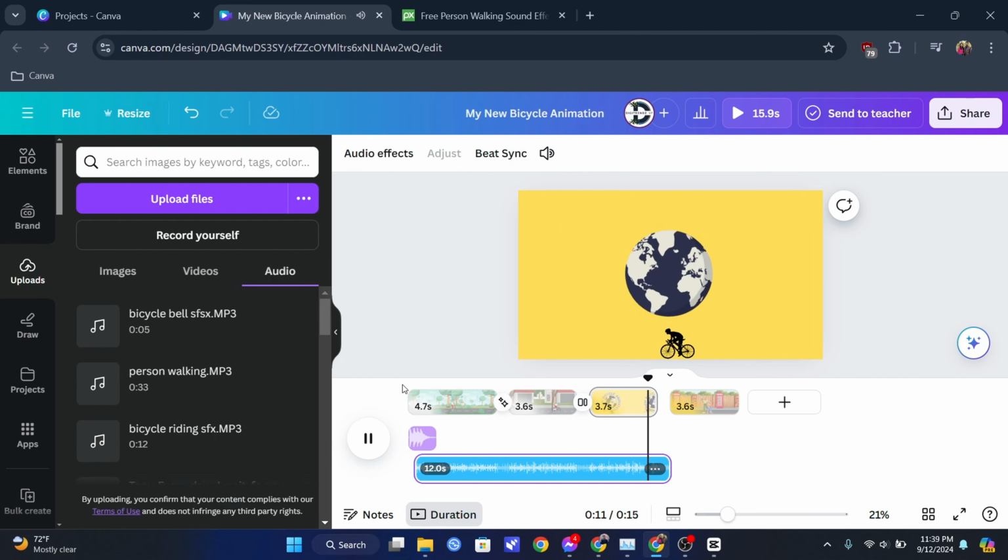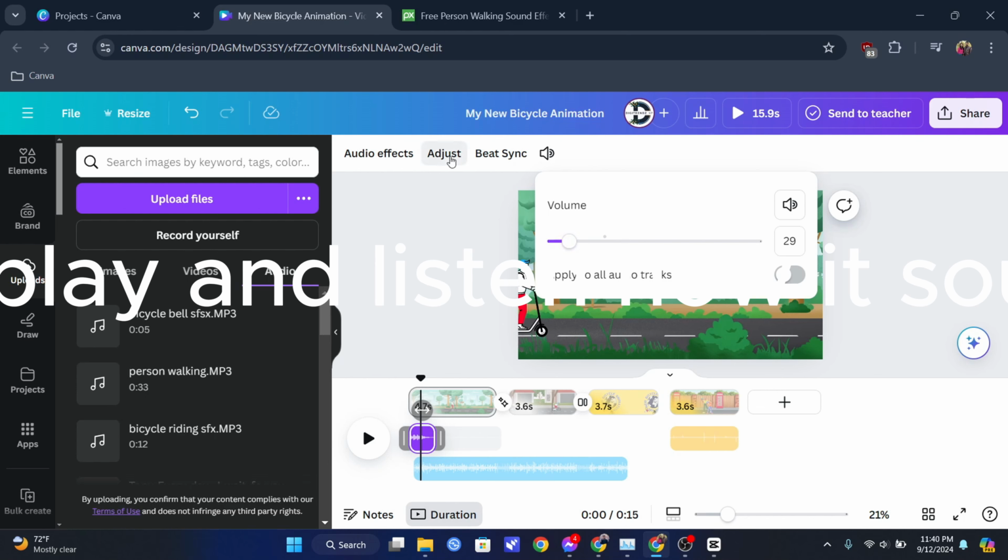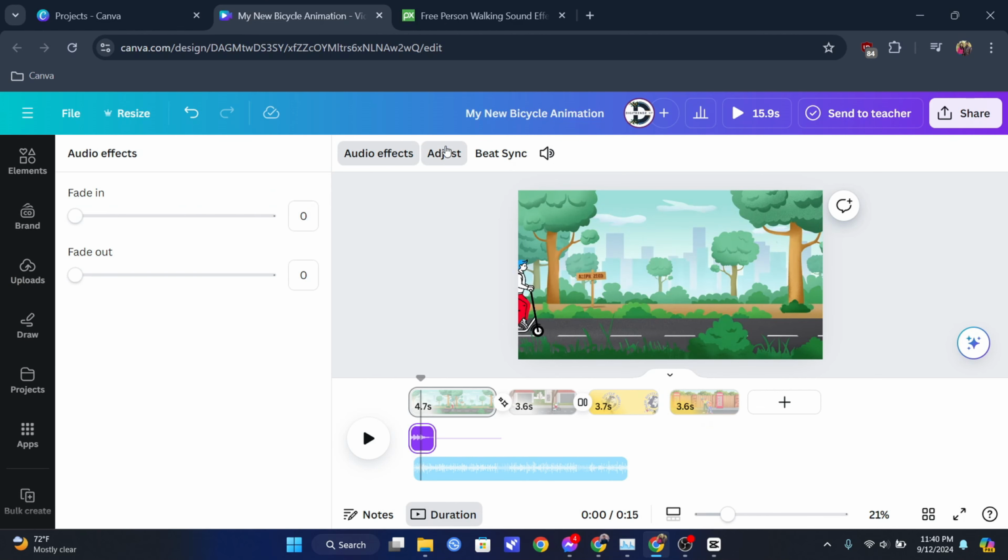I'm going to bring another audio to the project. I will make some adjustments to my existing audio. Remember guys, if you feel you need to adjust the audio volume, then you can use this slider. You can also adjust audio effects as well. Let's play and listen to how it sounds.